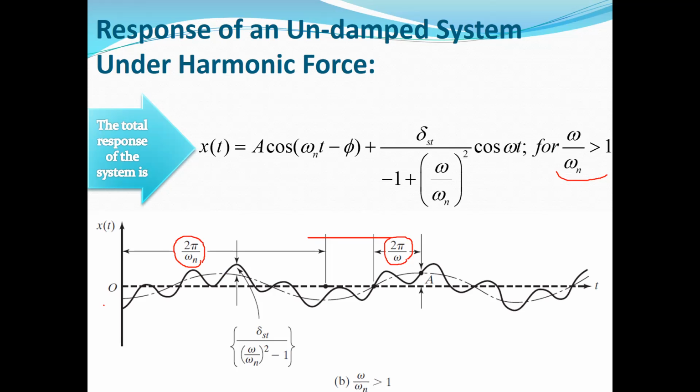And again, you can see that we have one vibrating about another curve, and this curve is in fact the curve with the period of the system, and the period of the vibration is equal to the period of the excitation. So this is the second case when the frequency ratio is more than 1.